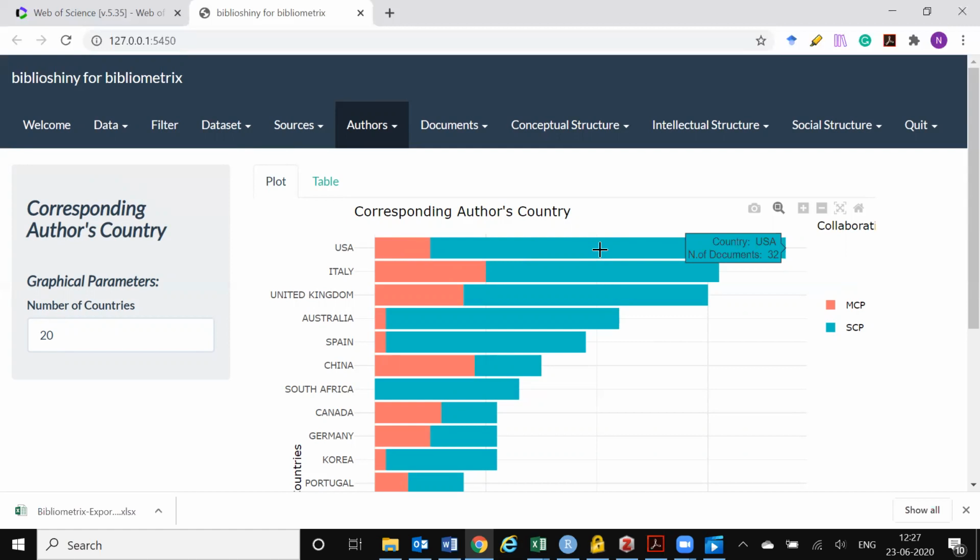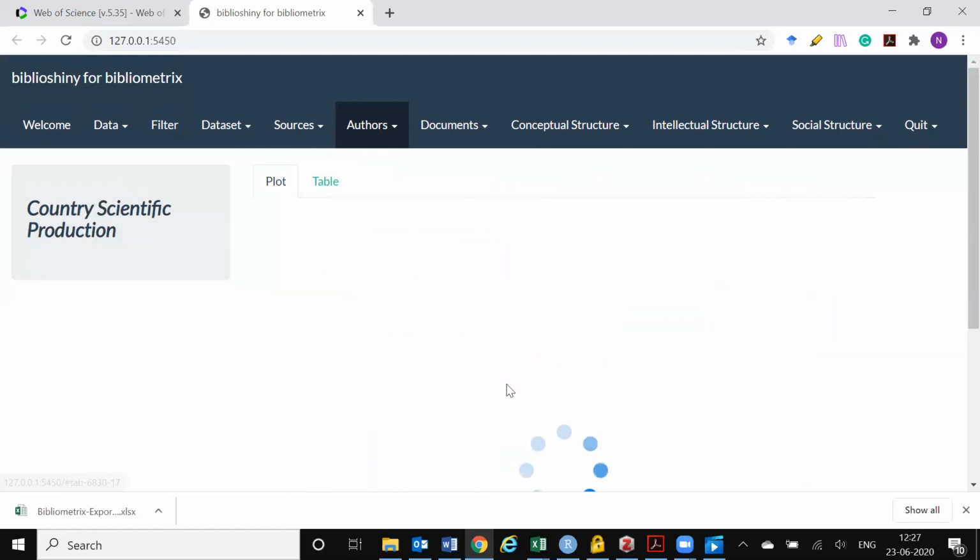So this also shows the degree of collaboration across countries. Italy has the next highest number, with 10 documents with multiple countries, where one of the authors is from Italy, and 21 documents where all authors are from Italy. And that's the same way to read this graph. The next thing is where it splits by country.